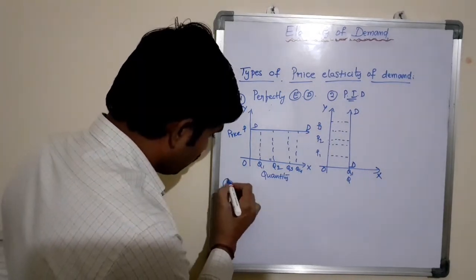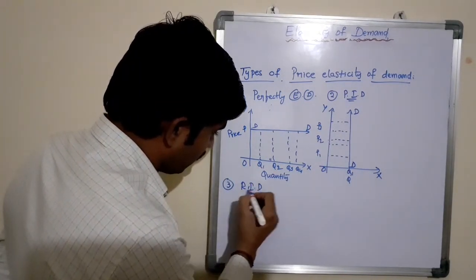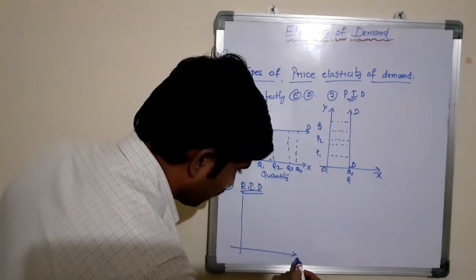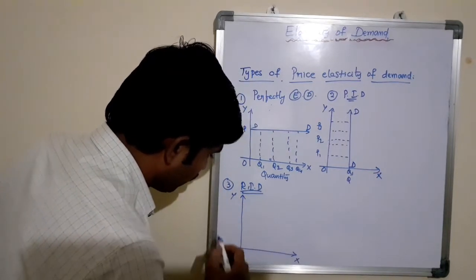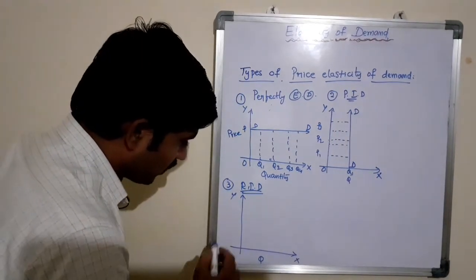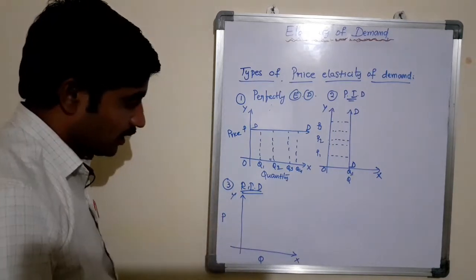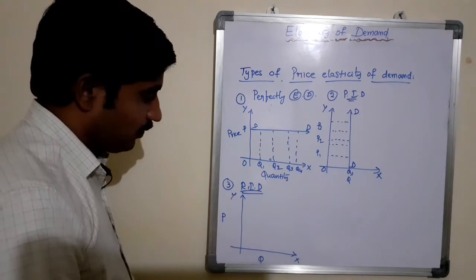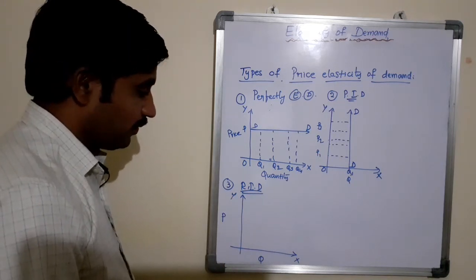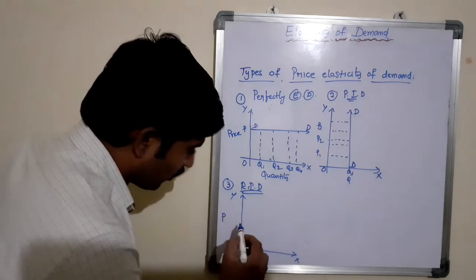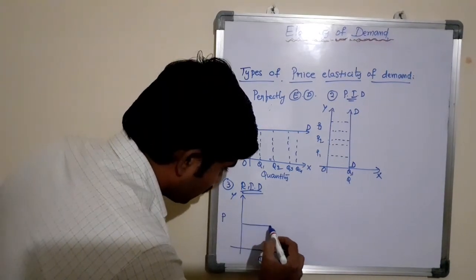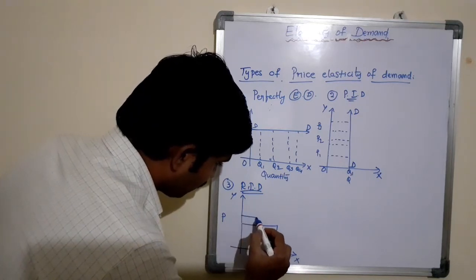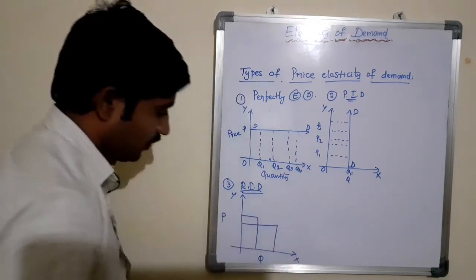The third one is relatively elastic demand. Relatively elastic demand is explained by using the graph, x-axis and y-axis. Here x-axis reveals the quantity of the product and y-axis reveals the price of a product. According to the definition, the proportionate change in price of the product is very small compared to the proportionate change in the quantity demanded of a product.